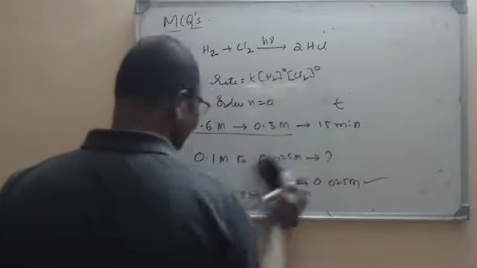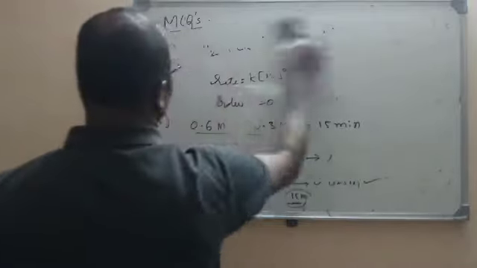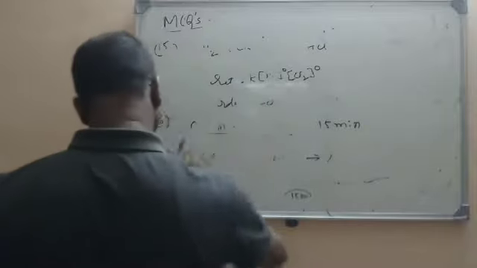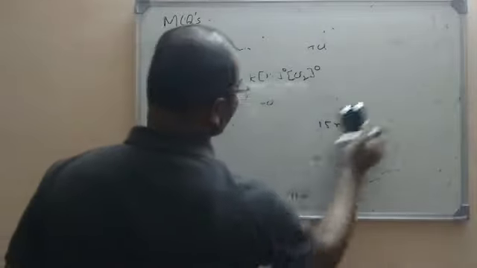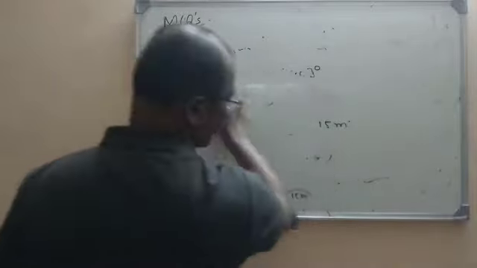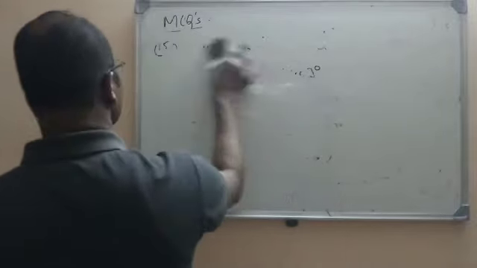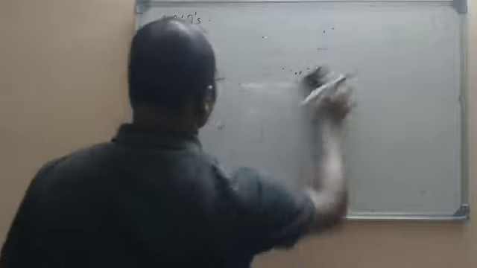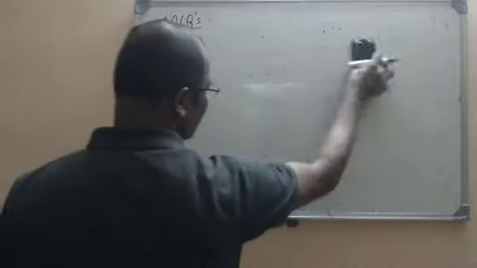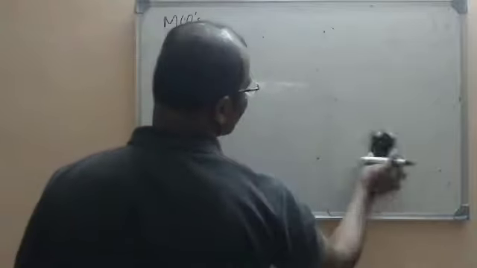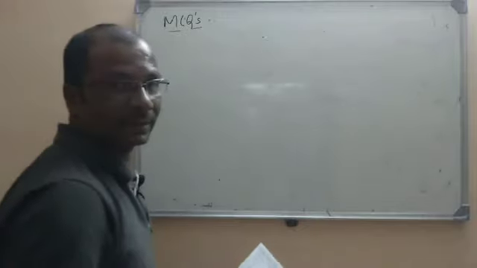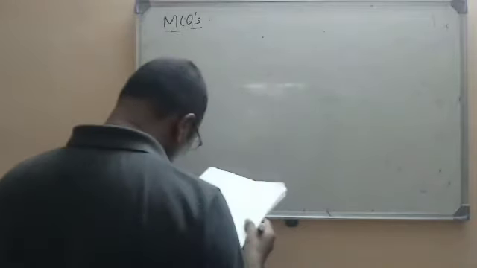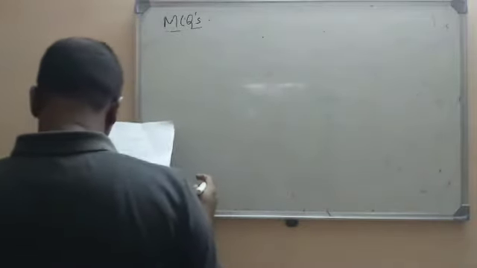Now let us go for the next objective question. Almost the majority of the questions are based on half-life and order of the reactions, but conceptual questions will also be there from the collision theory, effect of the catalyst, and also effect of temperature. We have done some problems based on the Arrhenius equation also in the last classes. Now let us move to the next one.